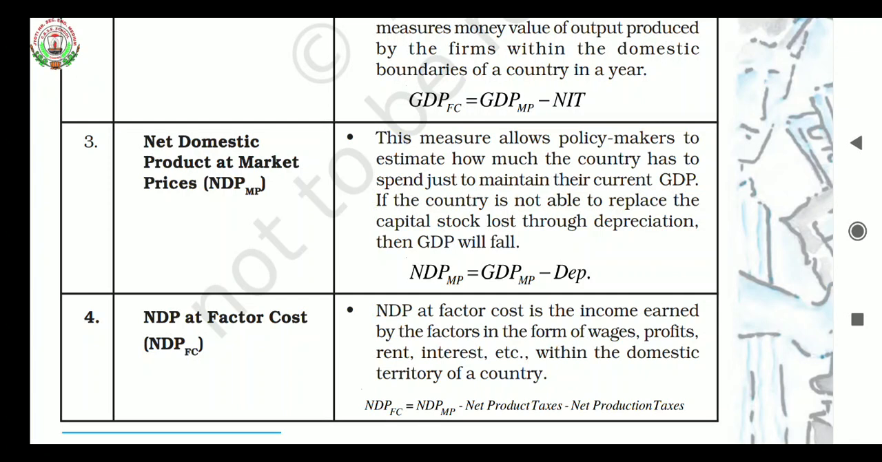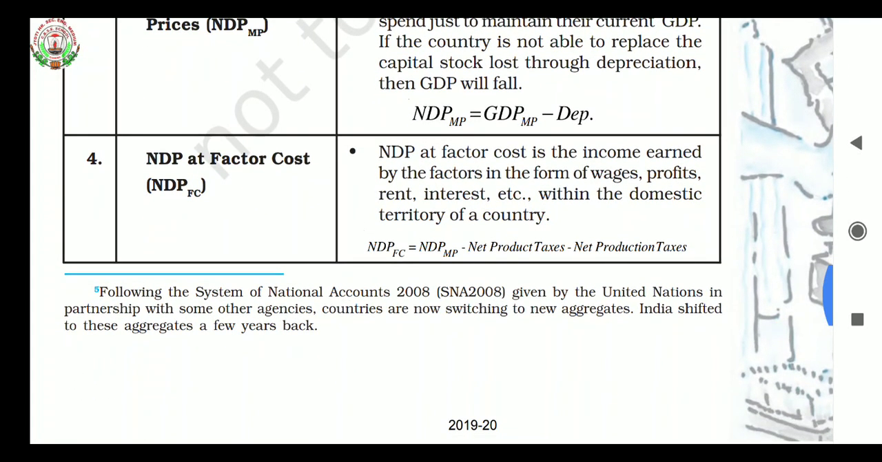NDP at factor cost. NDP at factor cost is the income earned by the factors in the form of wages, profits, rent, interest, etc. within the domestic territory of a country. It helps us calculate the income that people earn in the form of wages, profits, rent, interest, etc. within the domestic territory of a country. So the formula is NDP FC equals NDP MP minus net product taxes minus net production taxes.